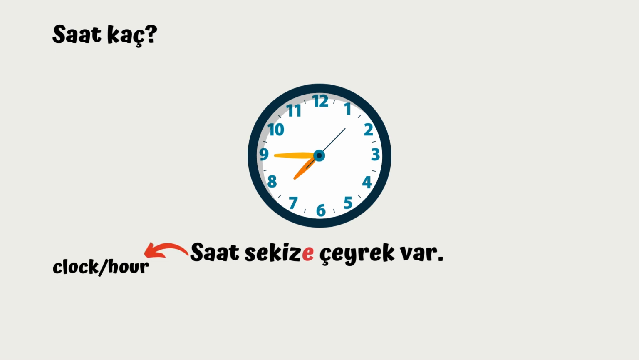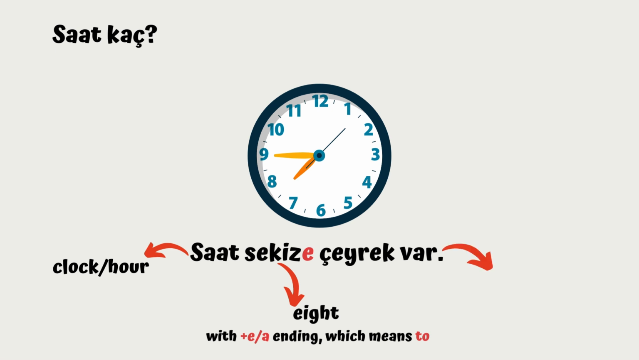We know that. 8 is 8. But we have an ending there. So it's going to be E or A, which means "to", actually. Alright, so we're going to choose E or A. Again, I'm going to explain the vowel harmony rule here. And çeyrek var literally means there is a quarter. So saat 8'e çeyrek var.